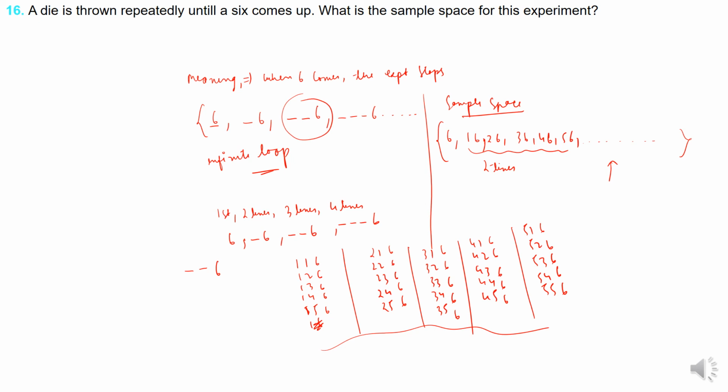I hope this is understood and why. The experiment will stop only when 6 comes, and until 6 comes, we have to write down all the possibilities. I hope this was understood.